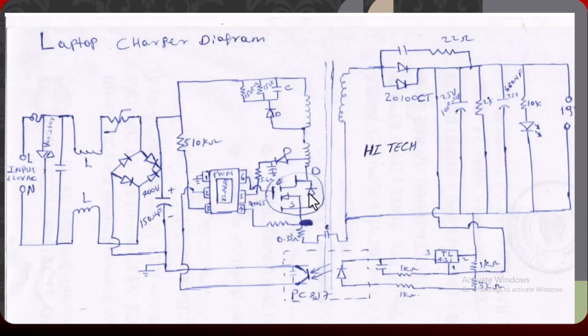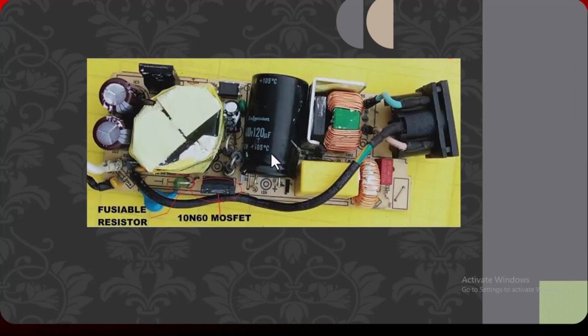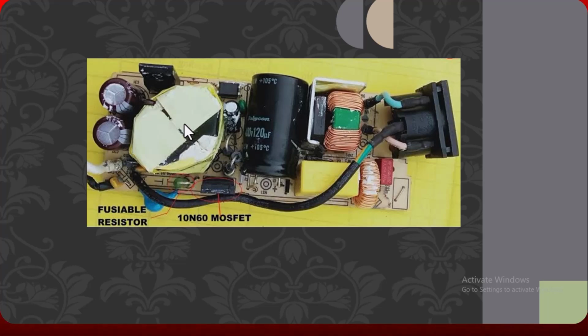This MOSFET switches and makes pulses for this transformer, because this transformer works only on AC or pulsating current.